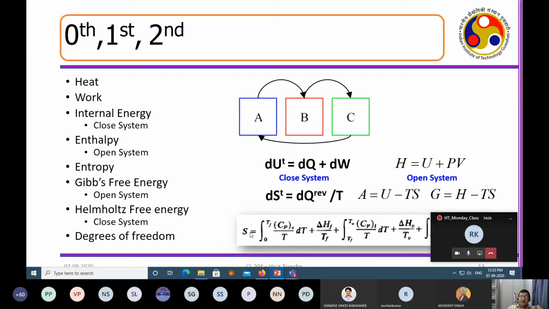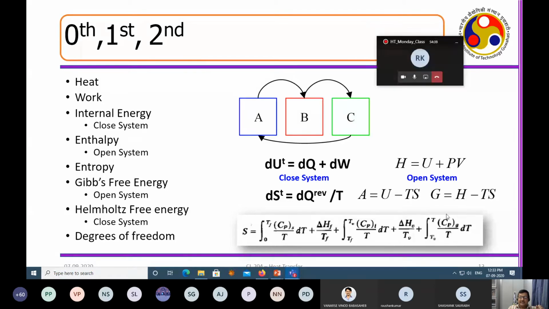So what you do, you first define this S at 0 Kelvin. This is the way the third law of thermodynamics defines the entropy. You can see that this is defined just in terms of heat: the heat of formation, the heat of vaporization at different levels. And Cp dT is what?